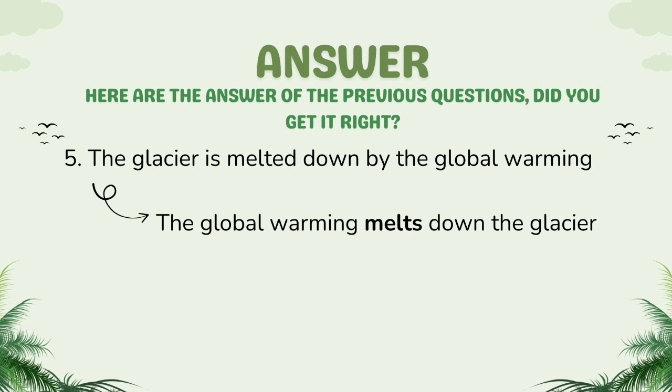Because you can see here is melted, to be and the past participle, and then it turns into the active form, which is the global warming melts down the glacier. Yeah. Okay, so in the exercise, the glacier is the subject because it is done by something, and then in the answer, the global warming is the subject because it is the active voice and the global warming is doing something.